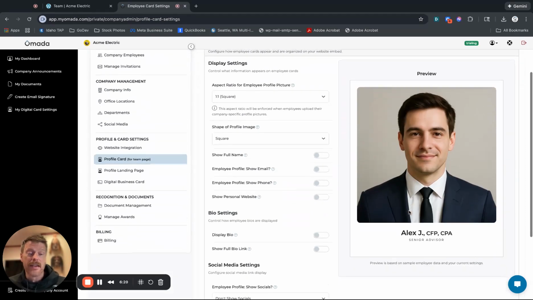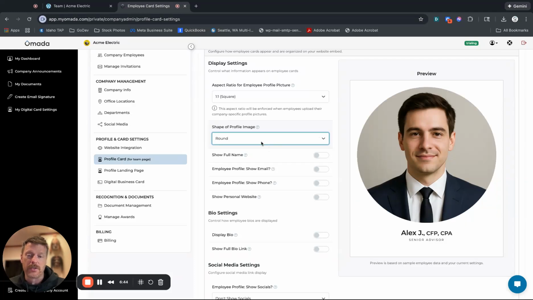Now this is what one profile card looks like on that team page. We can set the aspect ratio. As an admin, you can say, I want all of the pictures that people upload for their profiles in my company to be 4:3 landscape or portrait or square. We'll just leave it as square, that's default. And when you're square, you can select if you want the pictures round or not.